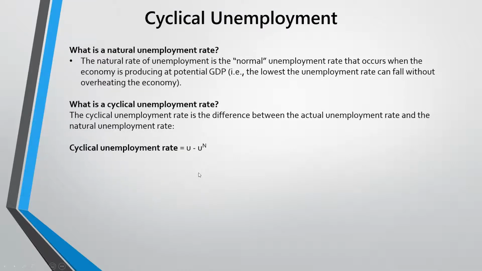So let's talk about unemployment, particularly natural and cyclical unemployment rates. So what is a natural unemployment rate? The natural unemployment rate is the normal unemployment rate that occurs when the economy is producing at potential GDP. What is a cyclical unemployment rate? The cyclical unemployment rate is the difference between the actual unemployment rate and the natural unemployment rate. And that can be expressed here in this formula, where we have the actual unemployment less the natural unemployment, and that would be equal to your cyclical.